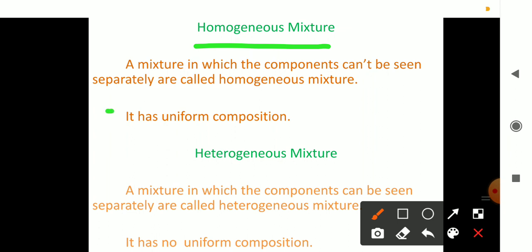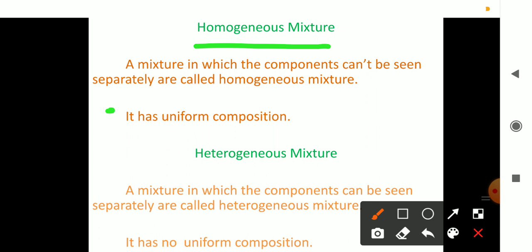Then look at point number 2. What is given? It has uniform composition. Their composition will be uniform, which means they won't have any distinguishable particles. All will be in the same physical state. So such kinds of mixtures are called homogeneous mixtures. Okay, let me read the definition one more time. What is called a homogeneous mixture? A mixture in which the components cannot be seen separately is called a homogeneous mixture, and the homogeneous mixture will have uniform composition.